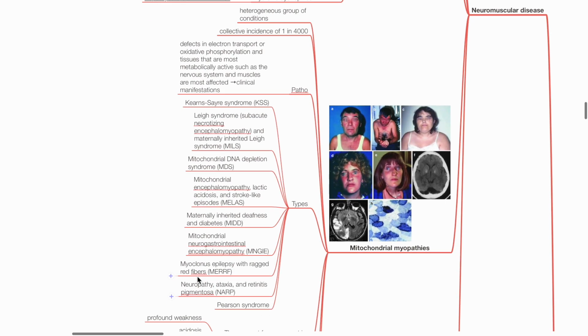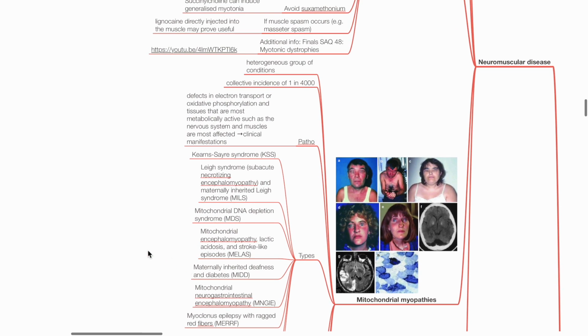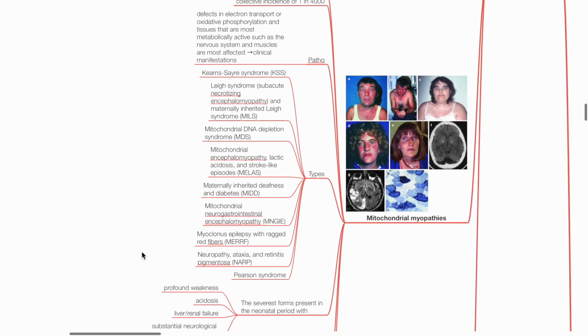Mitochondrial myopathies. This is a heterogeneous group of conditions with a collective incidence of 1 in 4,000. Defects in electron transport or oxidative phosphorylation and tissues that are most metabolically active, such as the nervous system and muscles, are most affected, leading to clinical manifestations. Various types exist, such as Kearns-Sayre syndrome, MILS, MDS, MELAS, MIDD, MNGIE, MERRF, NRAP, and Pearson syndrome.